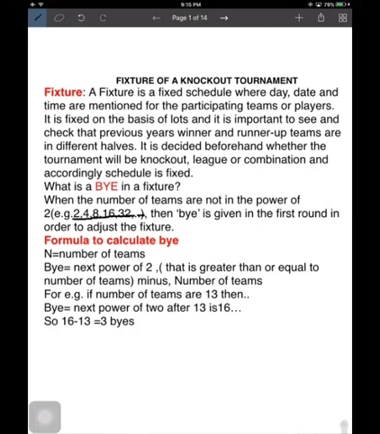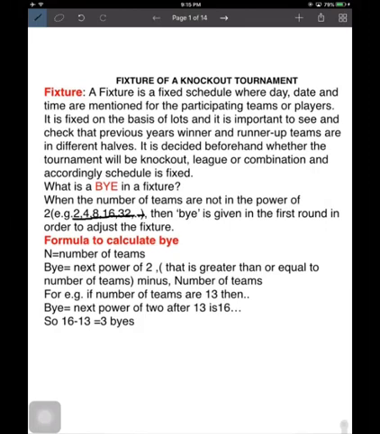Suppose in your competition, 7 teams are coming to participate. It will be very difficult to set their matches, as there will be no adjustment. If the teams are in a power of 2, like 2, 4, 8, 16 or 32, we can play easily.